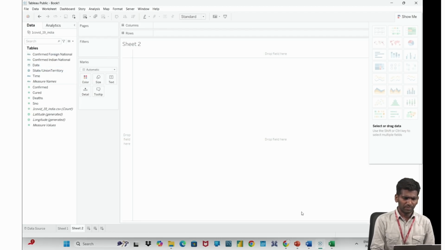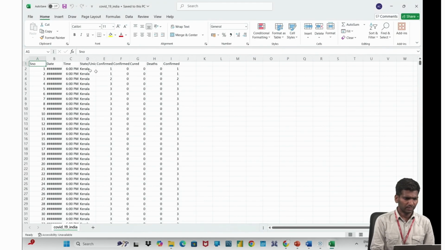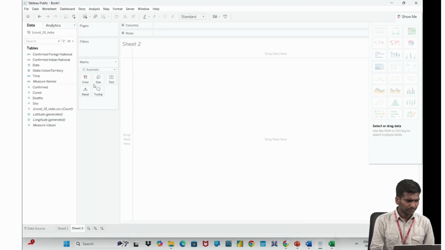So date format. If you look into the data set, date formats are shown in the Tableau with the help of that symbol. Okay, next date time is there. Yeah, you can see the globe symbol also. Globe symbol means that it consists of places. We have different states and union territories, right, of COVID-19, whether that particular state is affected or not, right? So those are represented with the globe symbol. Okay, so in this way you can identify the data types in the Tableau.